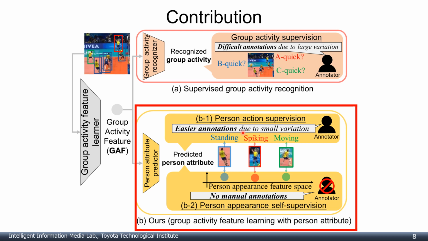To learn group activity features, our network learns it through person attribute prediction instead of using group activity labels. We propose to employ person action and appearance features in our method to learn group activity features.